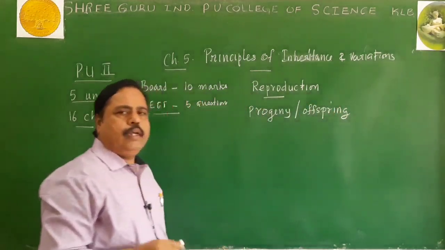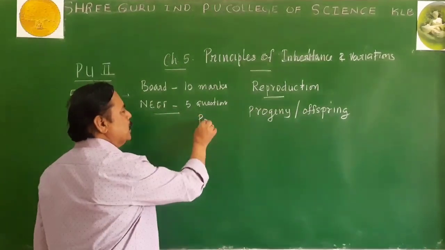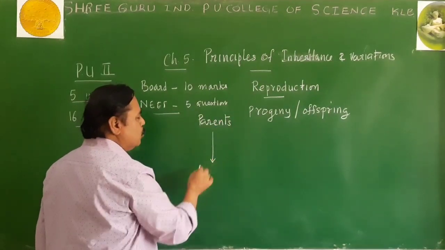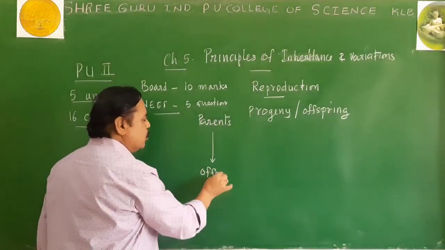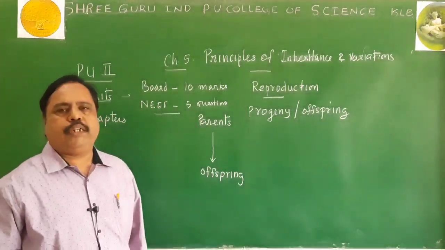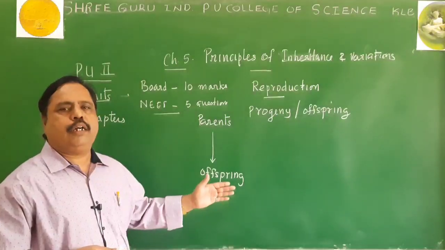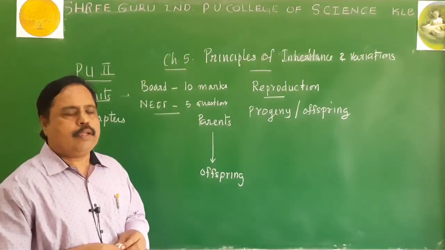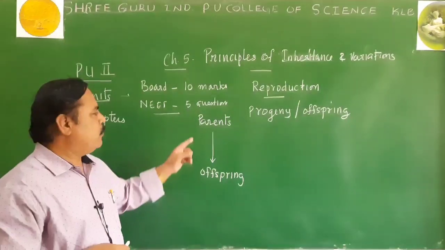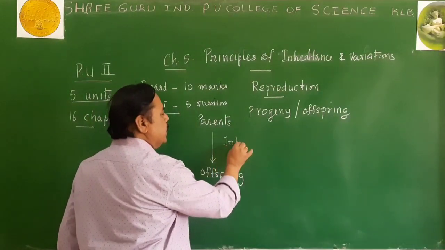Remember, when reproduction is taking place, the parents are able to pass their characters to their offspring. So during reproduction, characters are transmitted from the parents to the offspring, or to the children or progeny. This process of transmission of characters from the parents to the offspring is called inheritance.